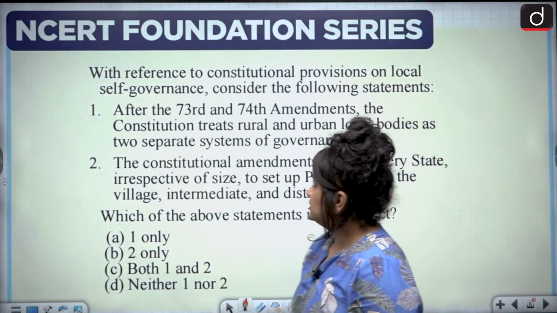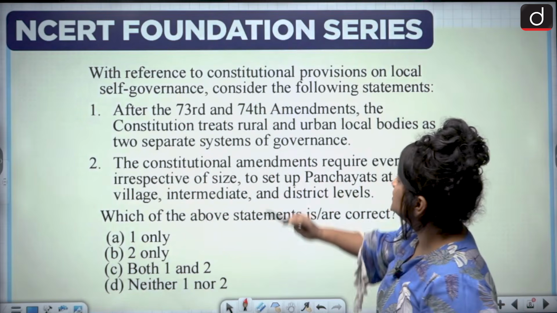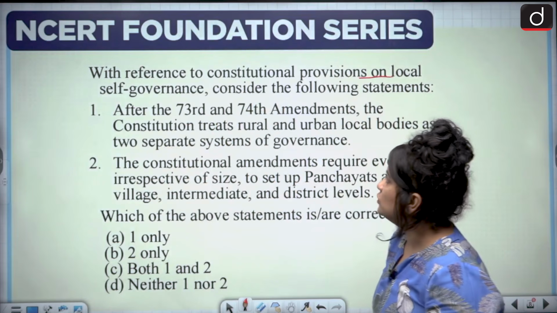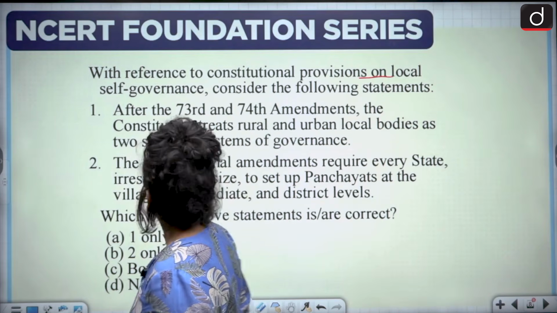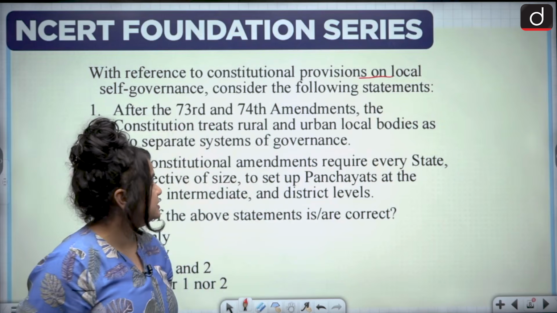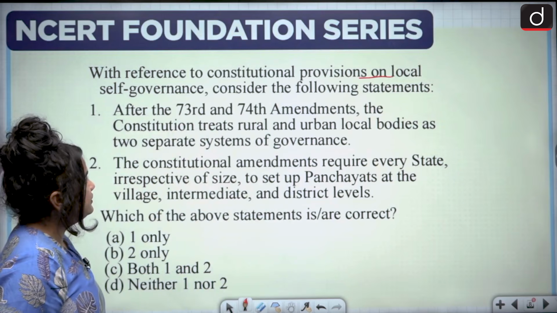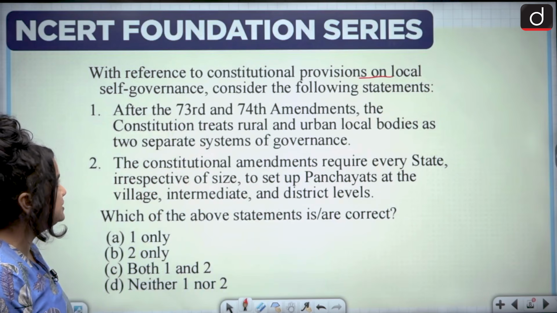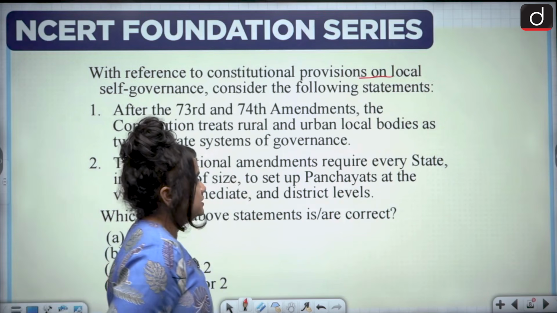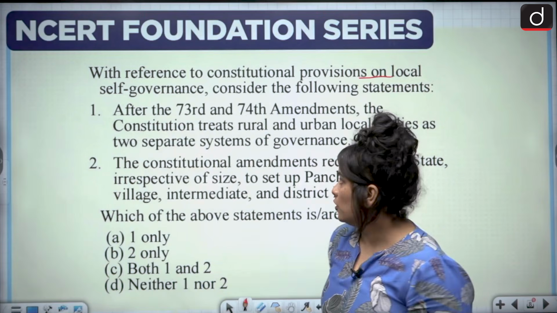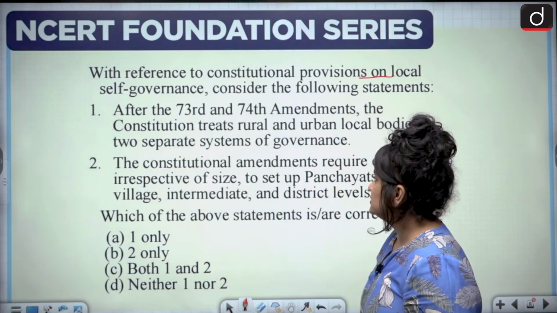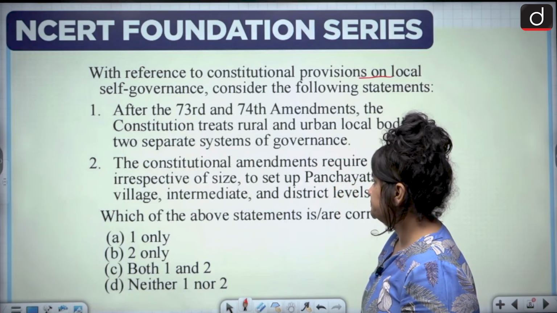Now, the next question, with reference to constitutional provisions on local self-governance, consider the following statements. 1. After the 73rd and 74th amendments, the constitution treats rural and urban local bodies as two separate systems of governance.